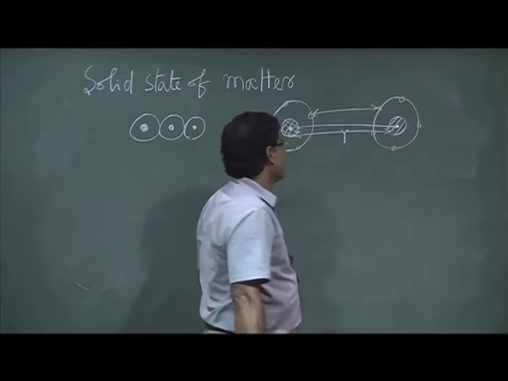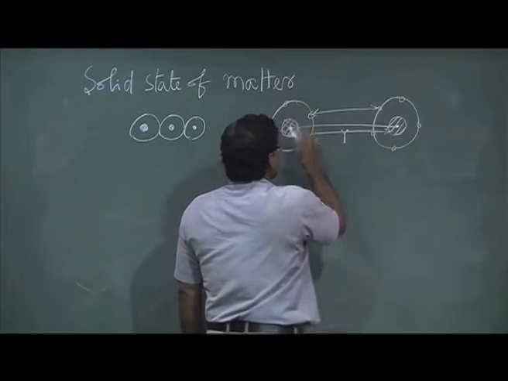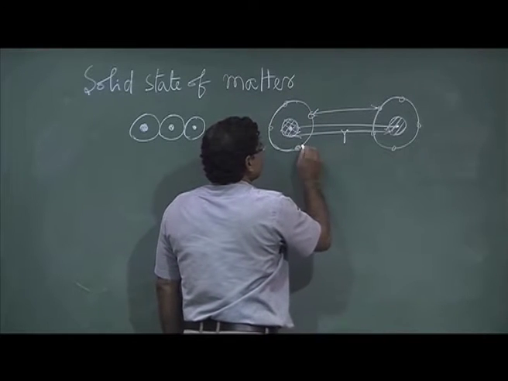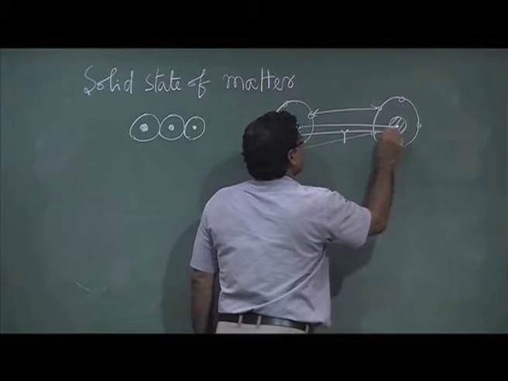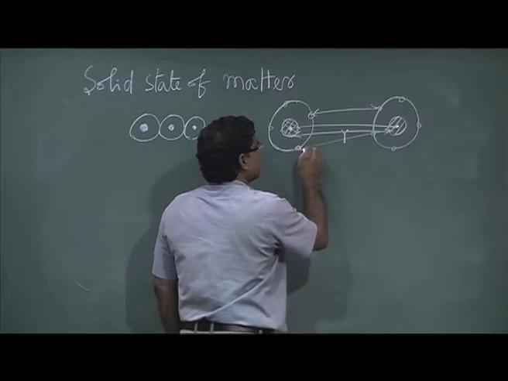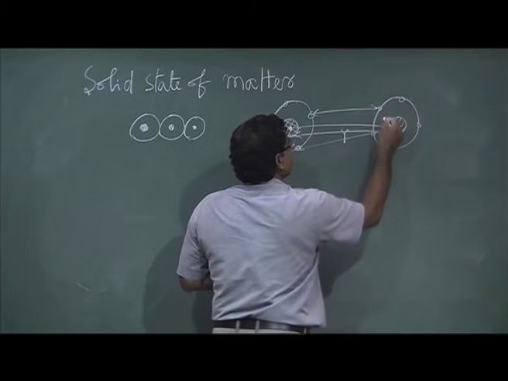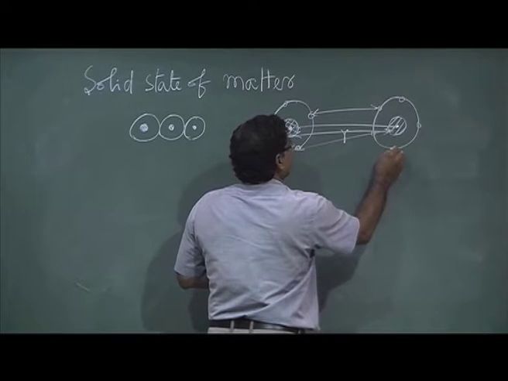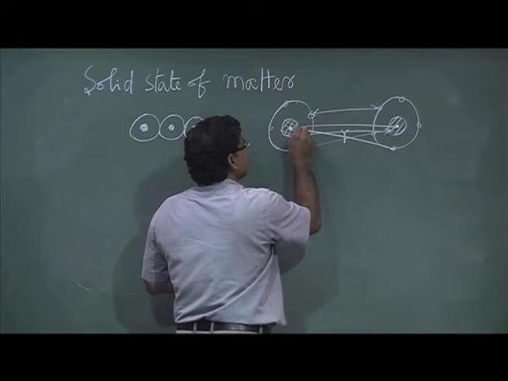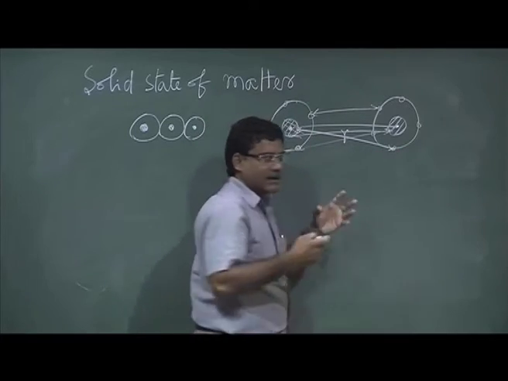On the other hand, the electron of this and the nucleus of the other one, they are opposite charge, and vice versa, so they will attract each other.